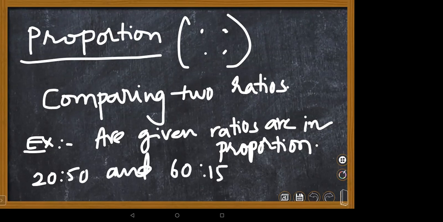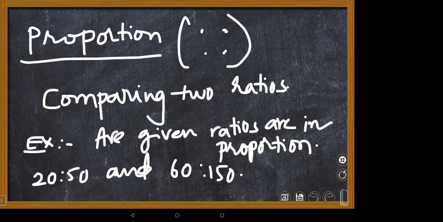Are these two in proportion or not? You're supposed to check it. How are you supposed to check? You have to multiply the means and extremes, because if the product of means and product of extremes are equal, then they are in proportion. Very good. That is one way.